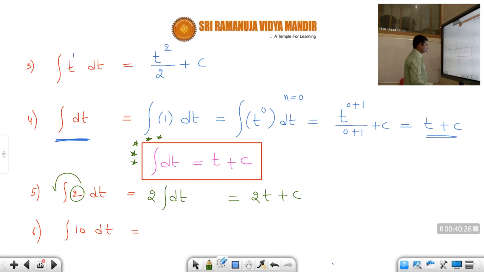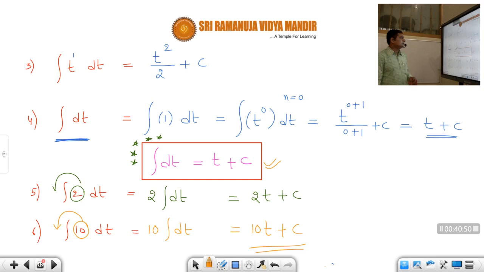That's all. Suppose integral 10 dt, students. What you have to do? This 10 you should take outside. When you take 10 outside, the remaining function is dt. Integral dt means how much? T plus c. So that is equal to 10 into t plus c. That's all. I hope, students, you understood this one. So this formula is also very, very important: integral dt is always equal to t plus c, students.